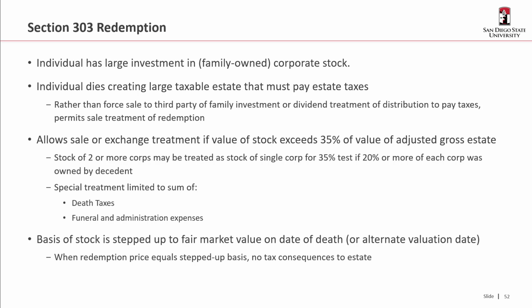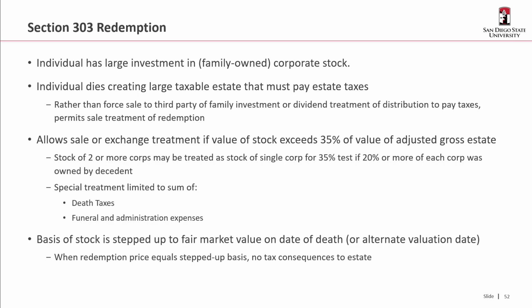So think of it as, look, if we're forcing you to liquidate a part of these shares to pay for the estate taxes and to pay for funeral administrative costs, we're going to at least give you sale or exchange treatment. But you better make sure that the value of the stock exceeds 35% of the value of the gross estate.